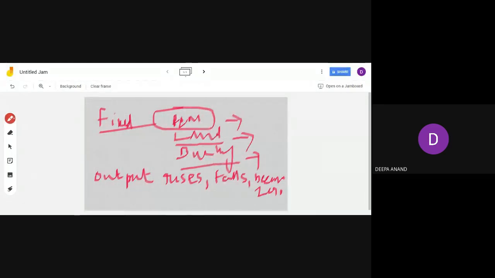This classification itself comes in the short run only. In the long run, all the factors are variable. So those factors which cannot be changed in the short run are called fixed factors.